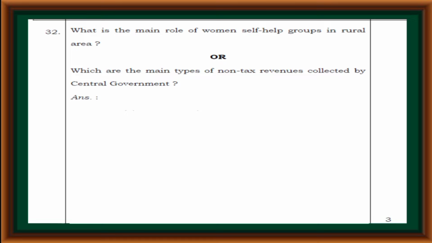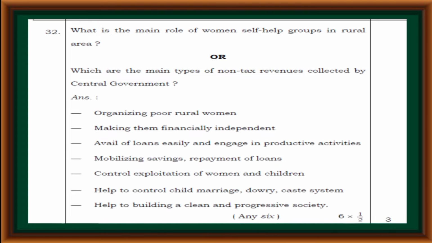What is the main role of women self-help groups in rural areas, or which are the main types of non-tax revenue collected by the central government? The main roles of women self-help groups in rural areas are: organizing poor rural women, making them financially independent, availing loan facilities and engaging in productive activities, mobilizing savings, repayment of loans, controlling exploitation of women and children, helping to control child marriage, dowry and the caste system, and helping to build a clean and progressive society.